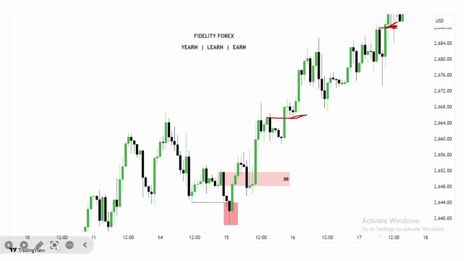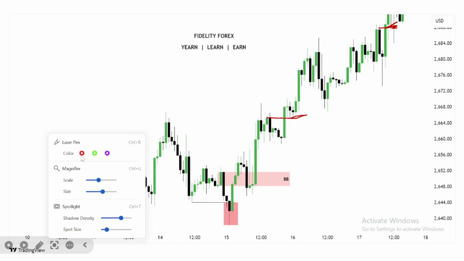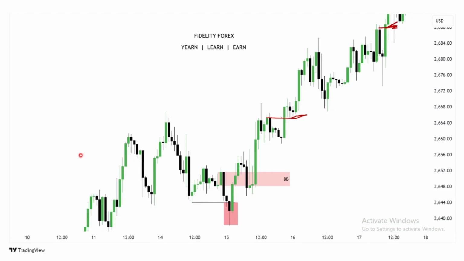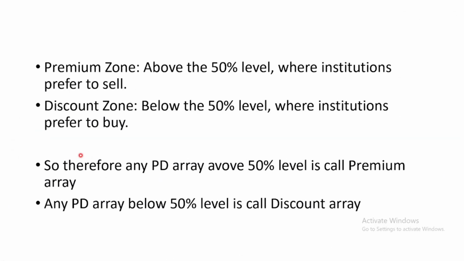Right? In due time, you're gonna understand how to apply all these things. But here it is important that you know them before applying them. We're gonna build a narrative around these PD arrays, how to use them, right? So this is it, guys.